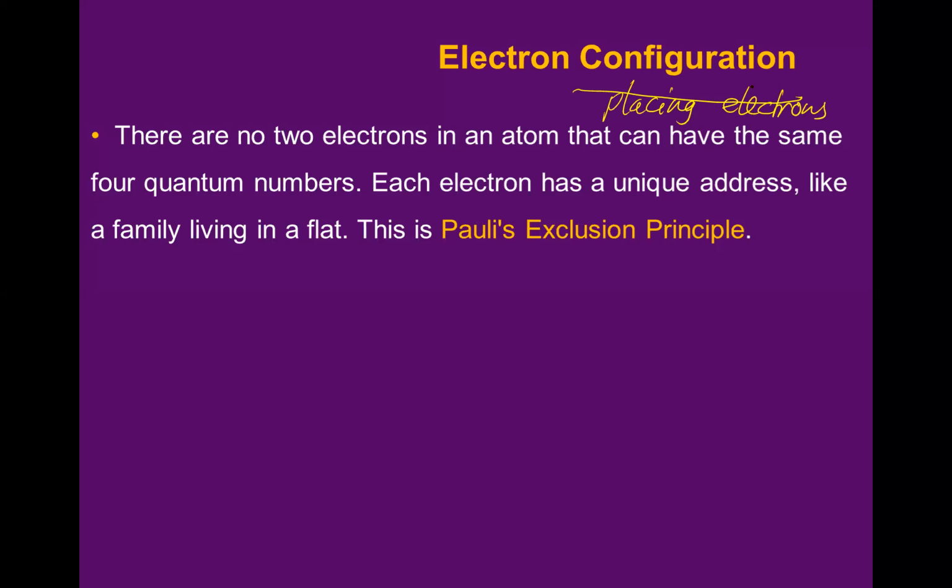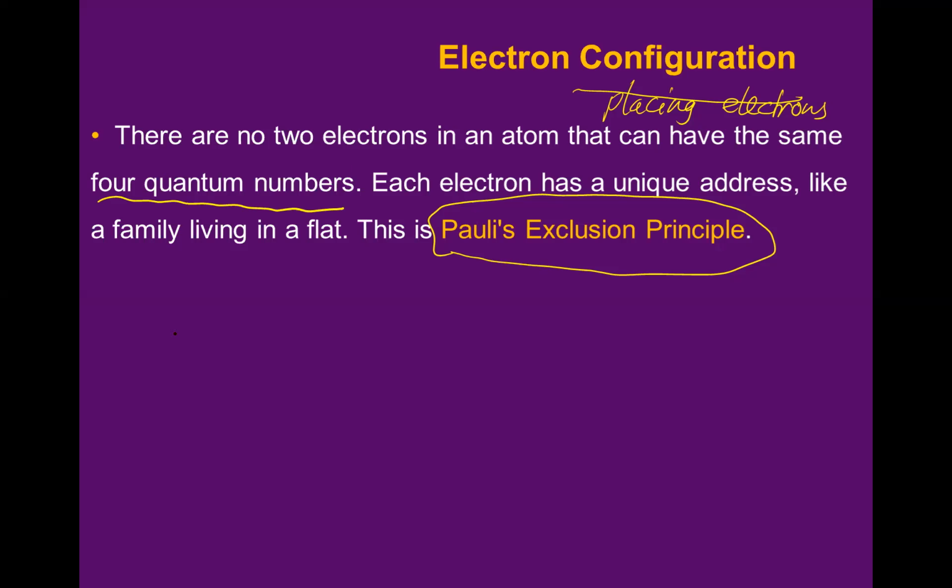To know the electron configuration, there are some rules that you have to know. The first one is the Pauli exclusion principle. What does the Pauli exclusion principle say? Let's read here. There are no two electrons in an atom that can have the same four quantum numbers.